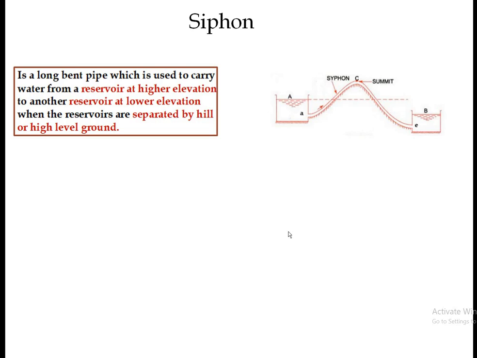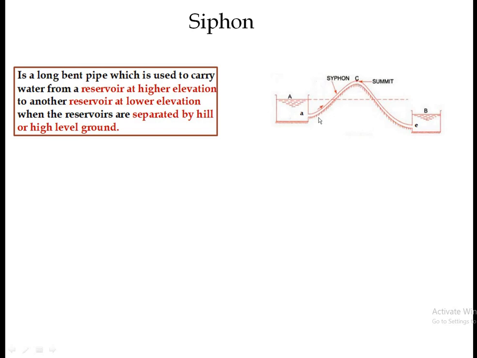In the last slide we have seen that in a siphon, the fluid starts to flow from A and it will flow to C and C to E. So here we can see that the fluid will flow from A to C. That means it is flowing from lower potential energy to higher potential energy. Remember that in the last slide we have already seen that the fluid can flow from lower potential energy to higher potential energy without any external work or without using a pump if the total energy at this section is greater than the total energy at C.